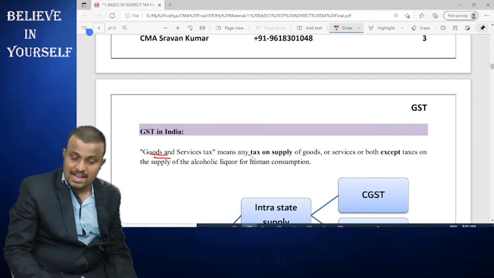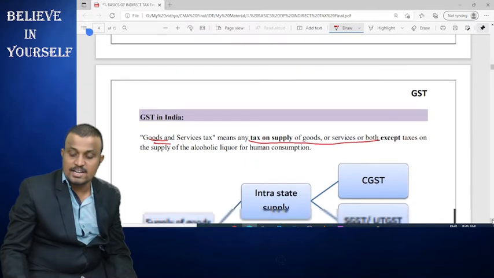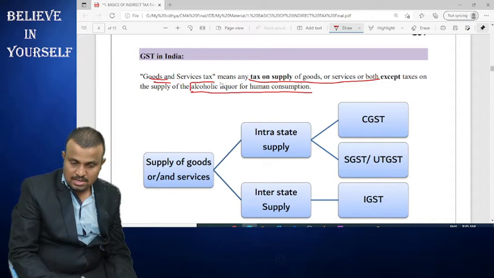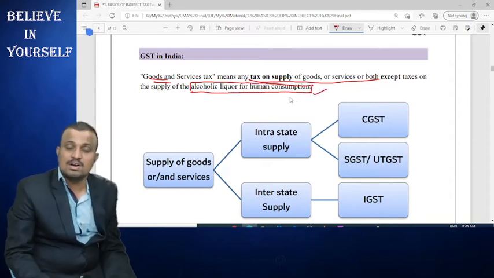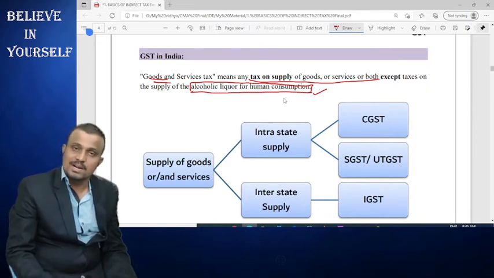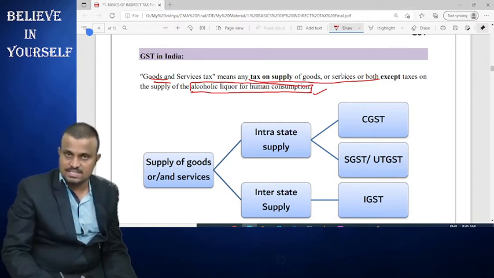That is nothing but tax on supply of goods or services or both in India, except alcohol meant for human consumption. So remember, some products are not covered under the purview of GST, and one of them is alcoholic liquor meant for human consumption. What is meant by goods and what is meant by services, we will discuss later.